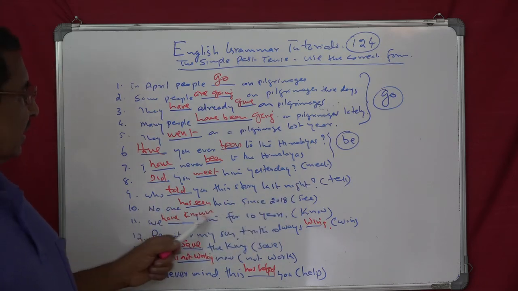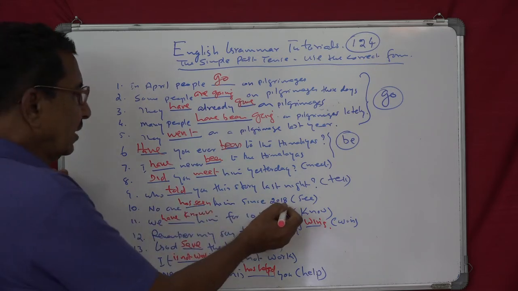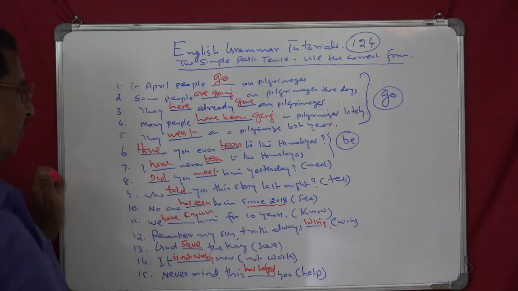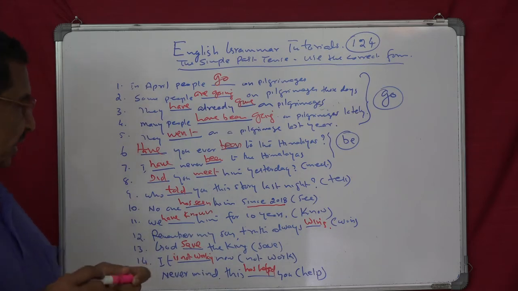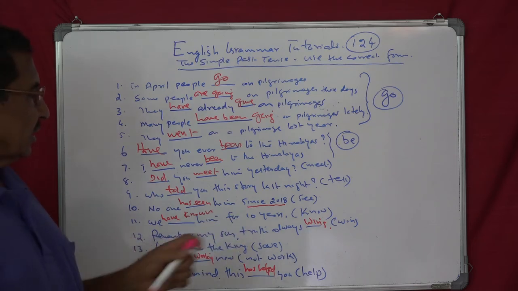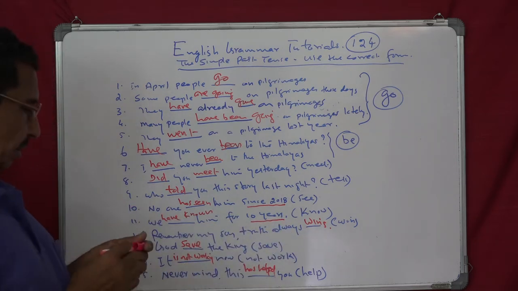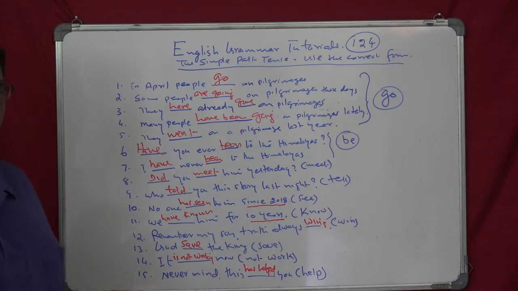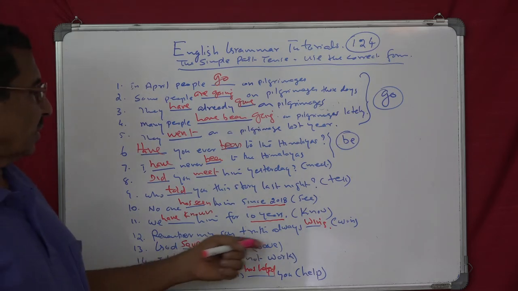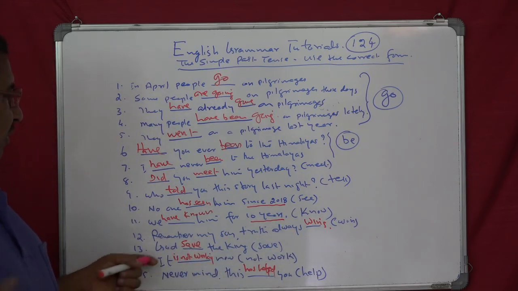No one has seen him since. Since is a very clear clue that you have to use the present perfect here. And then in 10 years, that's also a very clear clue. There is a period of time, the use of since and for. And now, truth wins, the statement, a universal fact.